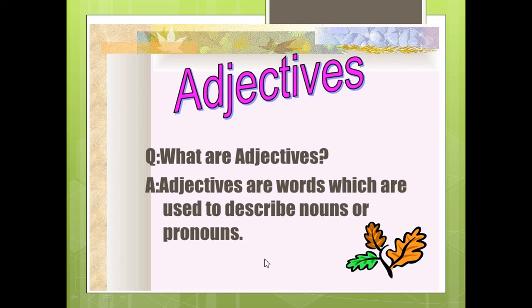Do you remember what the pronouns are? The pronouns are like I, we, you, they, he, she, it. These pronouns can be described with adjectives. I can say he is tall. Tall here describes who? It describes the pronoun he. So adjectives can be used to describe either the nouns or the pronouns.